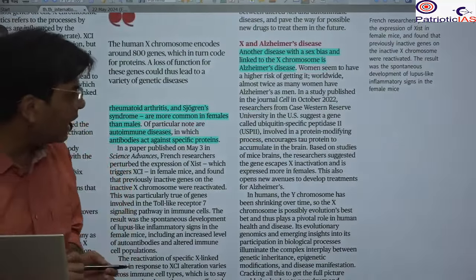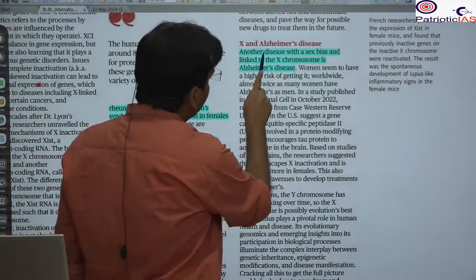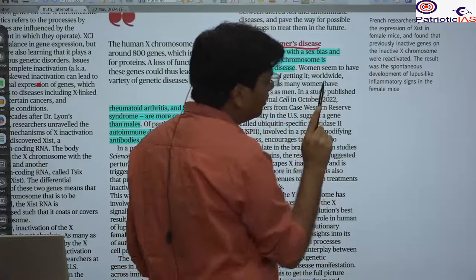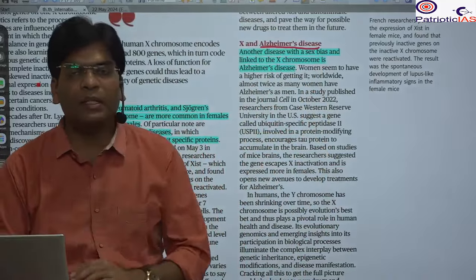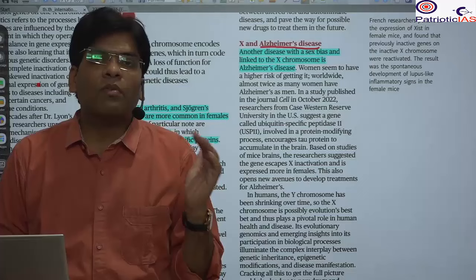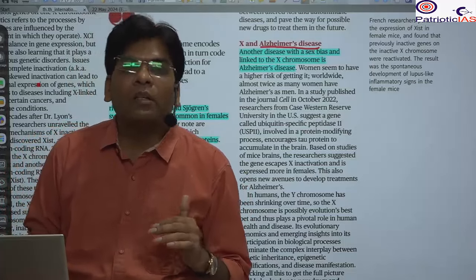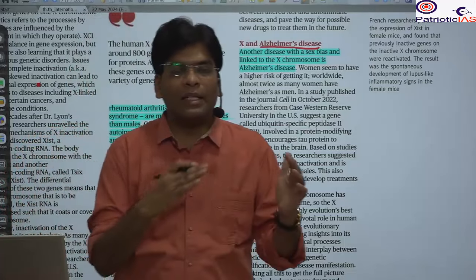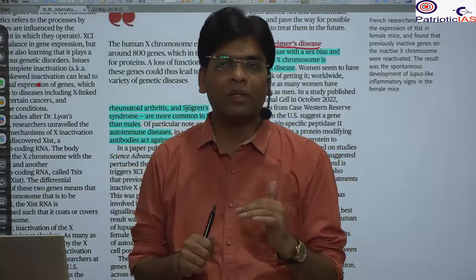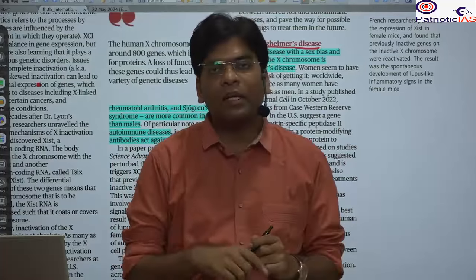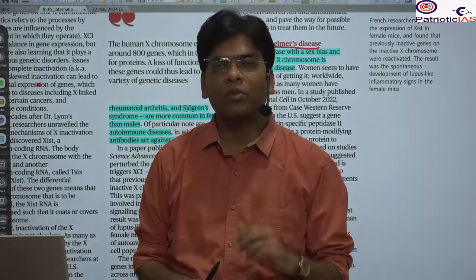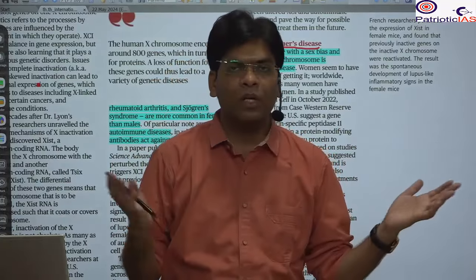Here you will see Alzheimer's disease. You must be knowing Alzheimer's disease, which results in the loss of memory. Even a son cannot identify his father or mother. If the mother is suffering from Alzheimer's disease, she cannot remember who is my son, who is my daughter, who is my husband, where is my house.